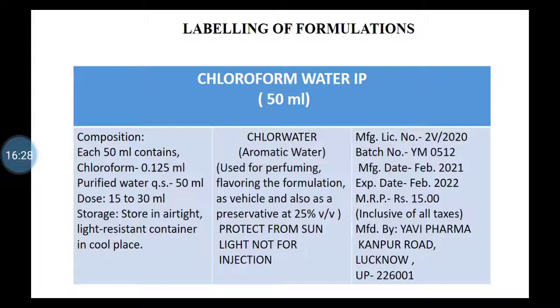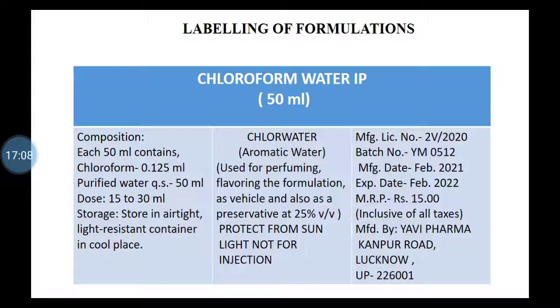Then the important contents are related to the industry, like the manufacturing license number, it is to be written, isn't it? Batch number, any number you have to write down, isn't it? Then manufacturing date, like February 21, expiry date February 22, isn't it? So these are the industry related details which are also necessary and must be on the label. Again I repeat: manufacturing license number, batch number, manufacturing date, expiry date.